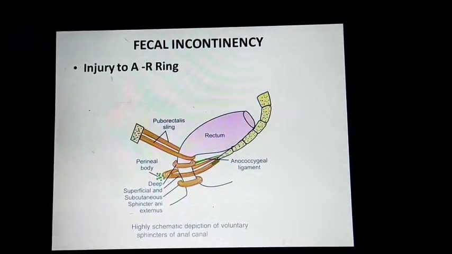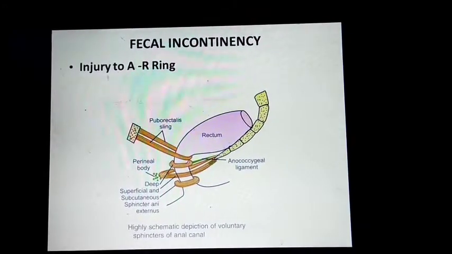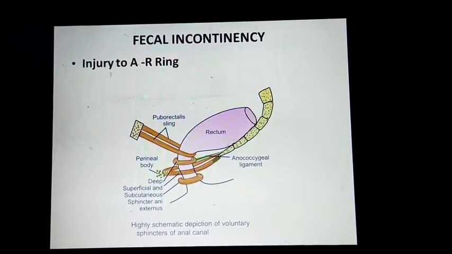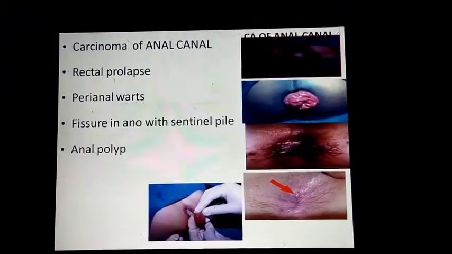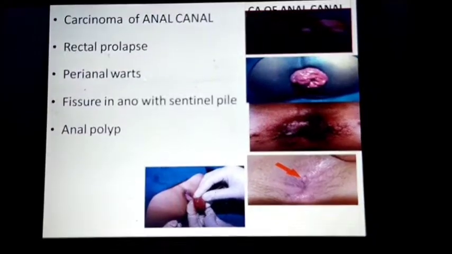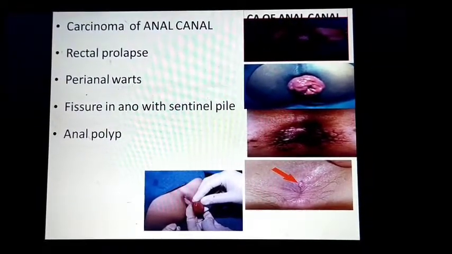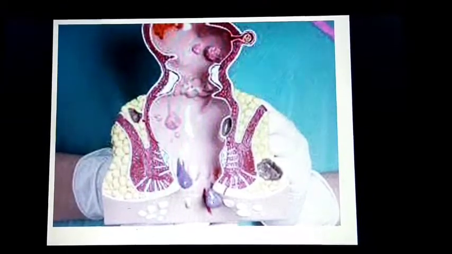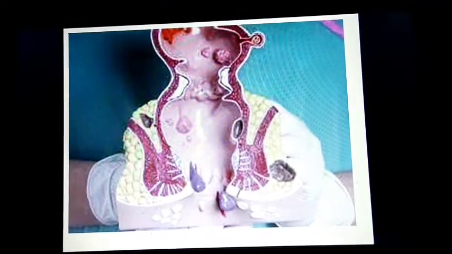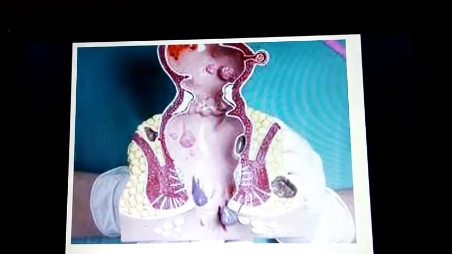Fecal incontinence occurs because of injury of the anorectal ring. It also occurs because of complete cutting of the external sphincters. Then carcinoma of the anal canal, rectal polyps, perineal warts, fissure in ano with sentinel piles or sentinel tag, then anal polyp. This is about our anal canal. The anal canal anatomy is very complex. Okay, in our body it is one of the most complex anatomies, the anal canal.